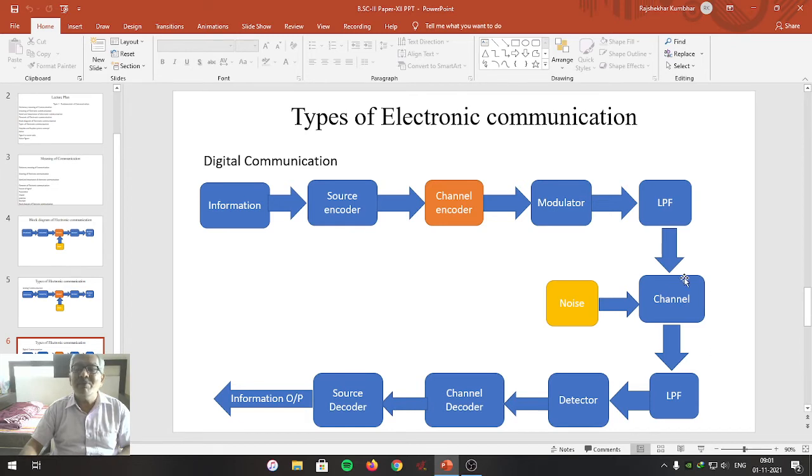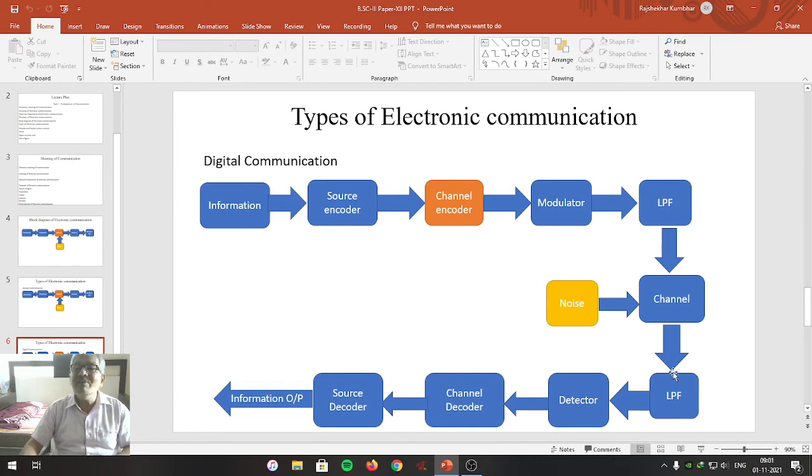After propagating the signal up to the receiver, the process of reception begins. These are the blocks that represent the receiving blocks.